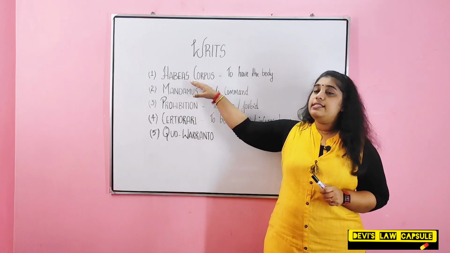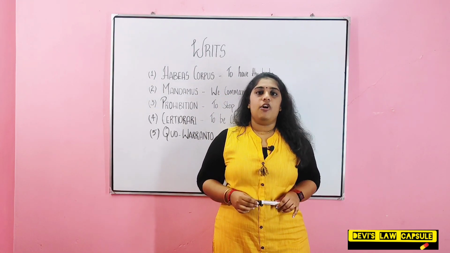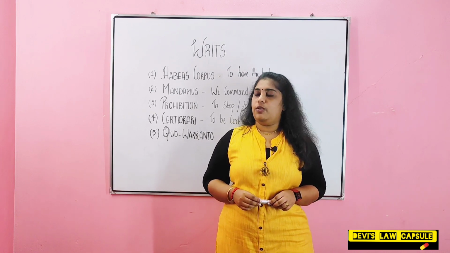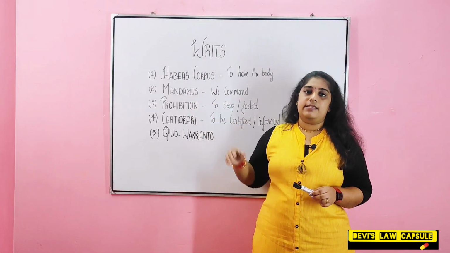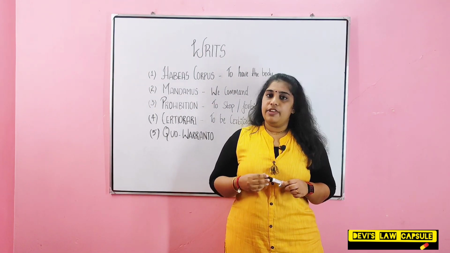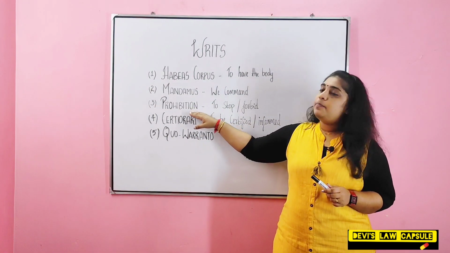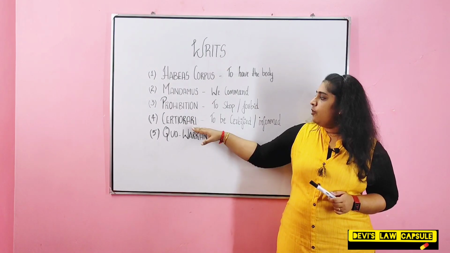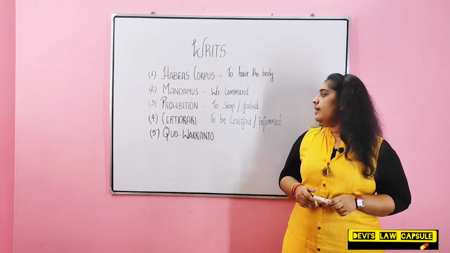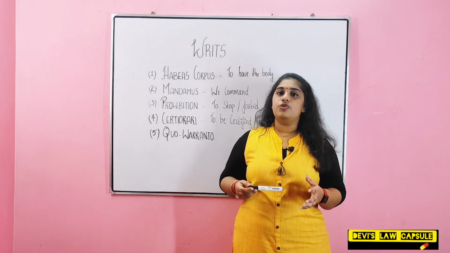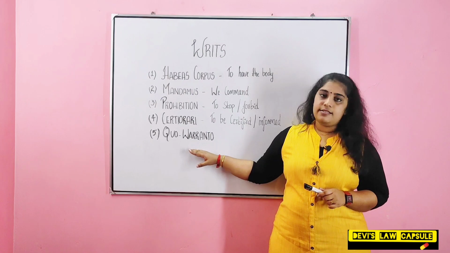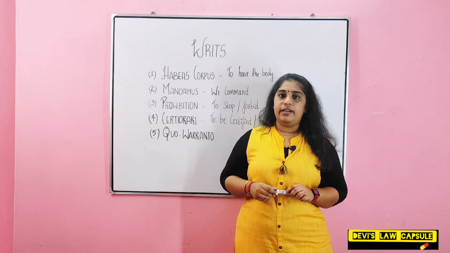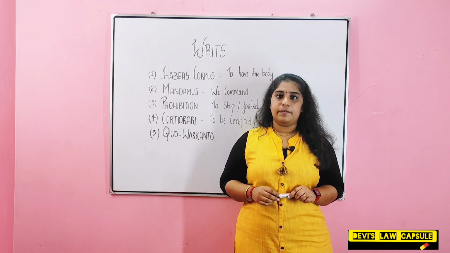First is Habeas Corpus. Habeas Corpus literally means to have the body or to produce the body before the court. Second is Mandamus. Mandamus literally means we command. Third is Prohibition. Prohibition means to stop or to forbid. Fourth is Certiorari. Certiorari means to be certified or to be informed. And fifth is Quo Warranto. Quo Warranto means on what authority one is holding the public office.